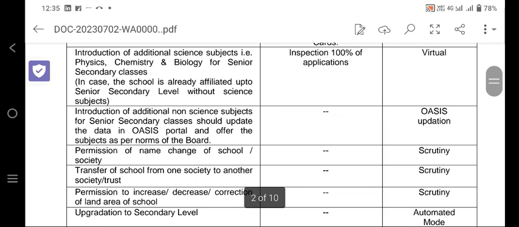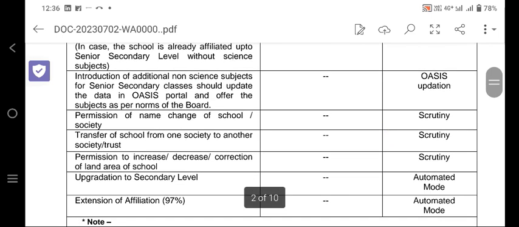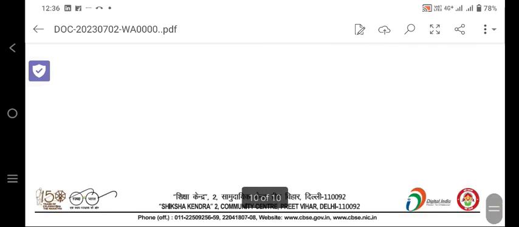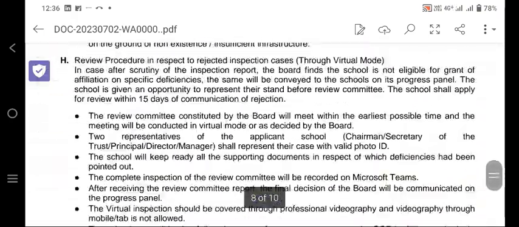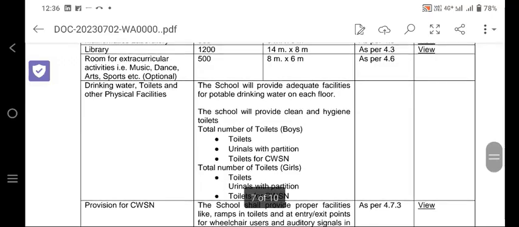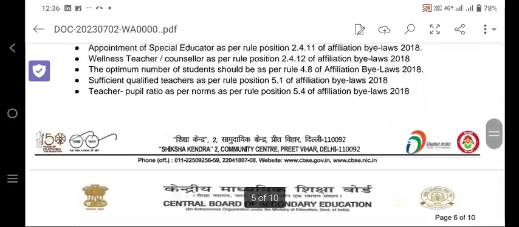Introduction of additional non-science subjects: if there are non-science subjects, only OASIS updation will be required. There will be no inspection, virtual or physical. There will be no virtual or physical inspection. So that is the table.